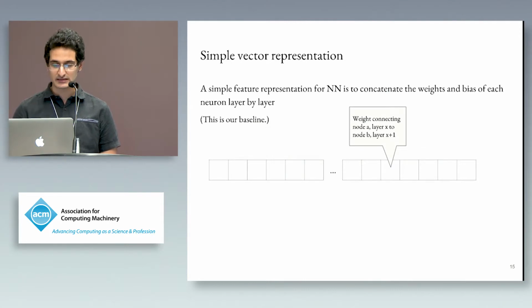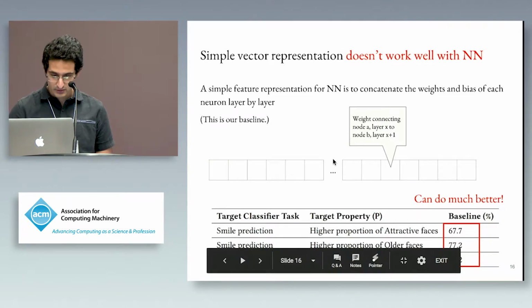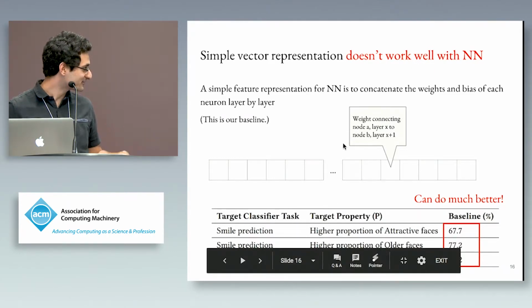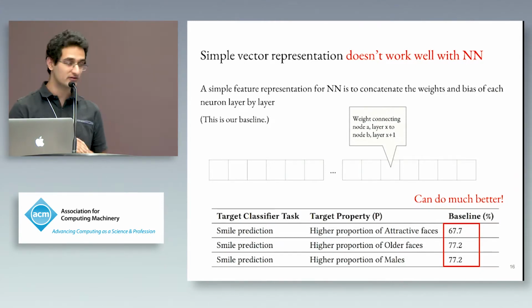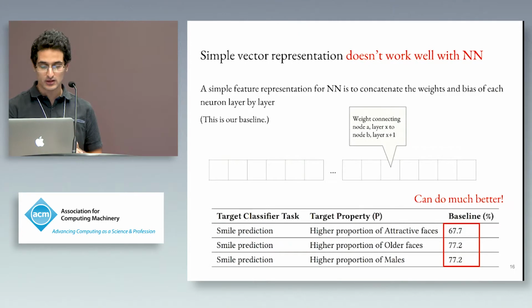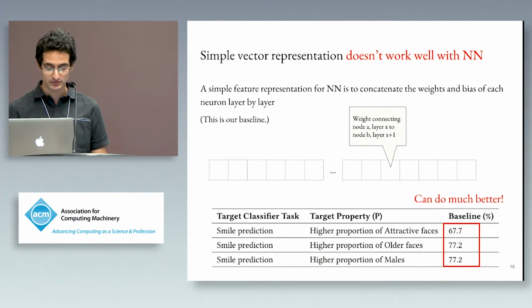So when I say this is our baseline, it clearly does not do very well. Simple vector representations do not work well with neural networks. You can see these three different tasks, all for smile prediction, which is what we were talking about previously. And there are three different properties that we tried to infer. One is a higher proportion of attractive faces, which is the case study I was talking about. One is a high proportion of older faces. One is a high proportion of males versus females. And you see that the baseline performs close to 70% in the first case, close to 80% in the other two. You might think that these accuracies are fine, but I can assure you that we can do much, much better than this.